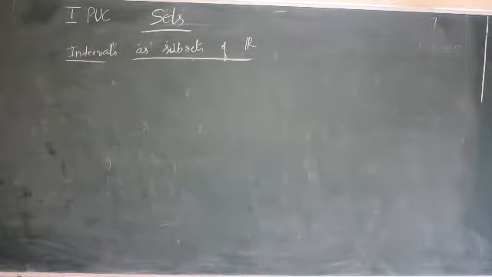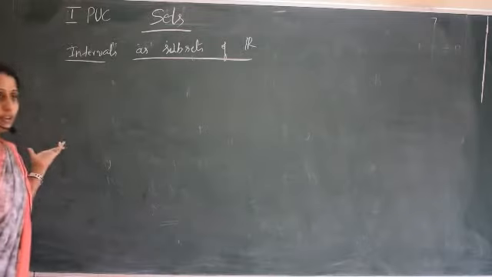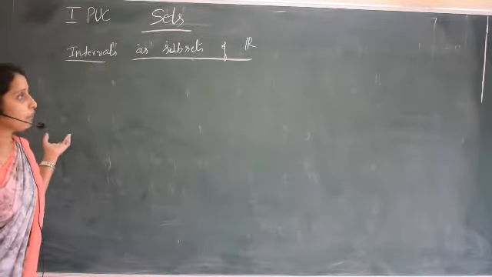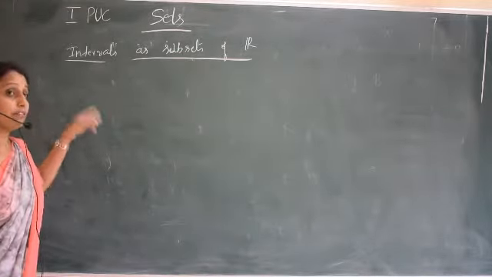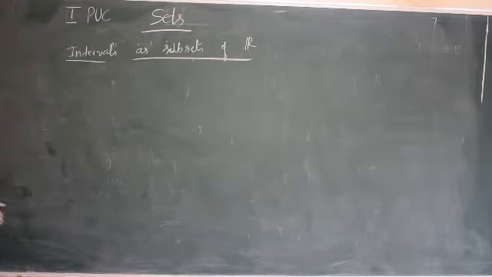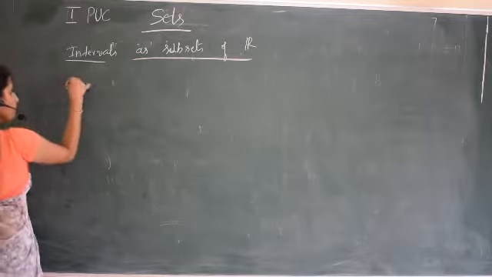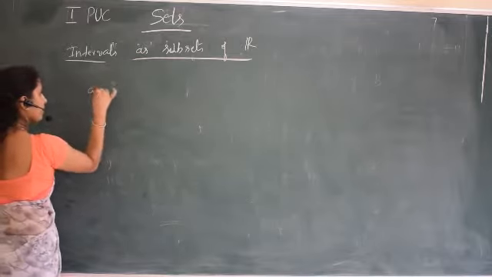So what do intervals mean? In the real line we have real numbers. Real line means real numbers. If we divide those real numbers, we write it as minus infinity to plus infinity. That means all the negative real numbers and all the positive real numbers. So that interval acts as a subset of R. See, if I consider any real numbers A and B,